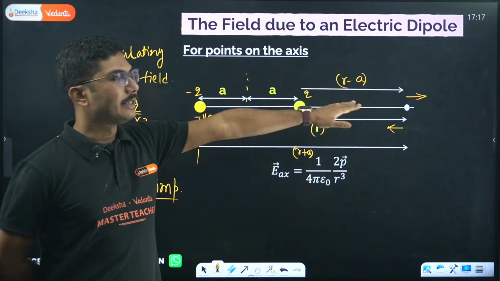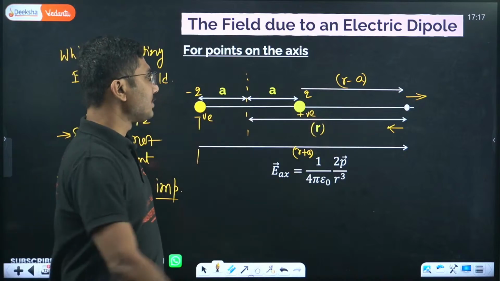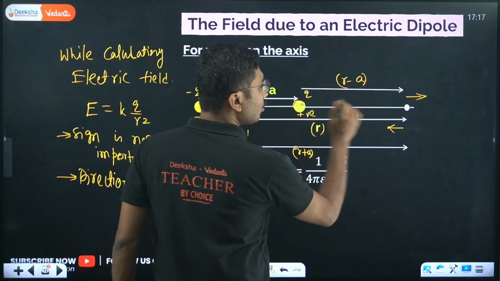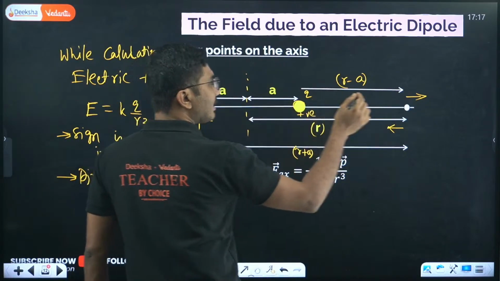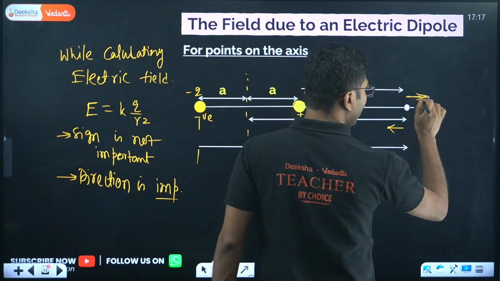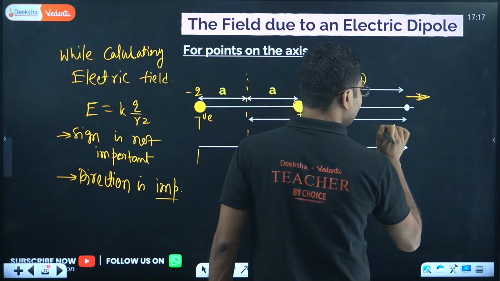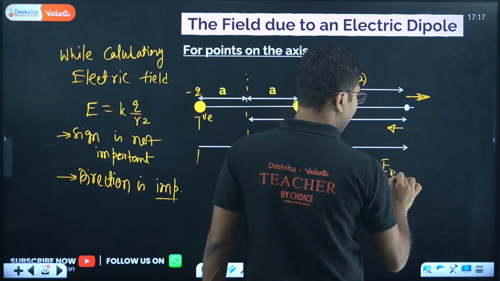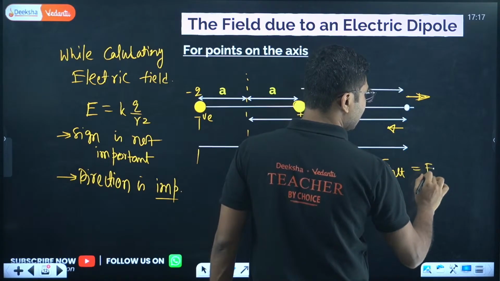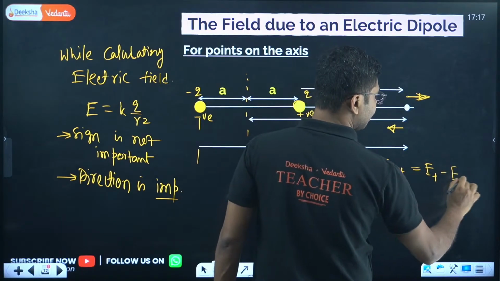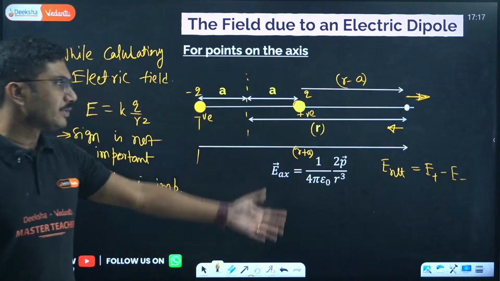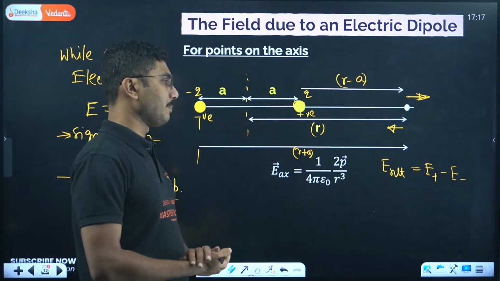Here they are in the opposite direction, and as you can see, because the positive charge is closer to the point, the net electric field due to the positive will be more, and the negative will be less. So basically net electric field can be calculated as E plus minus E minus. That's it. You use it, calculate it, and your answer is done.